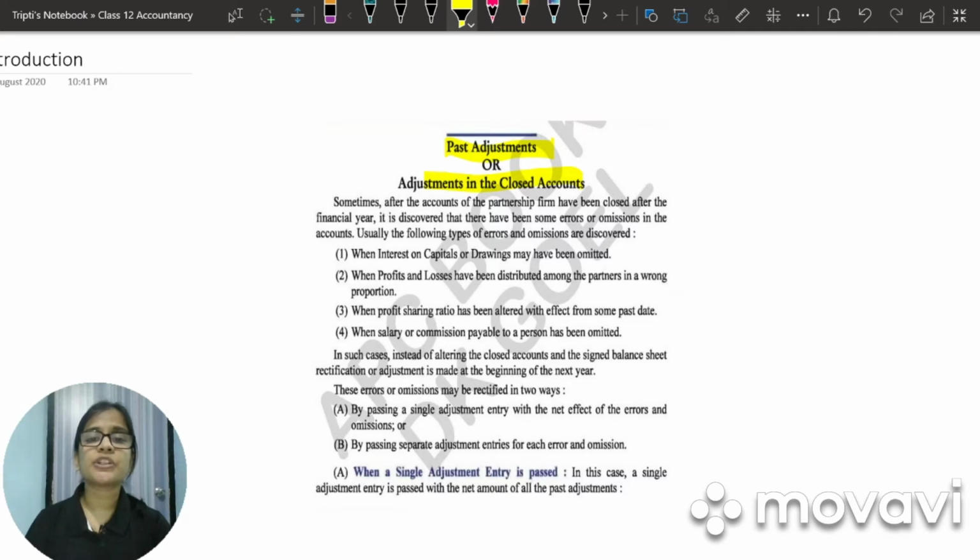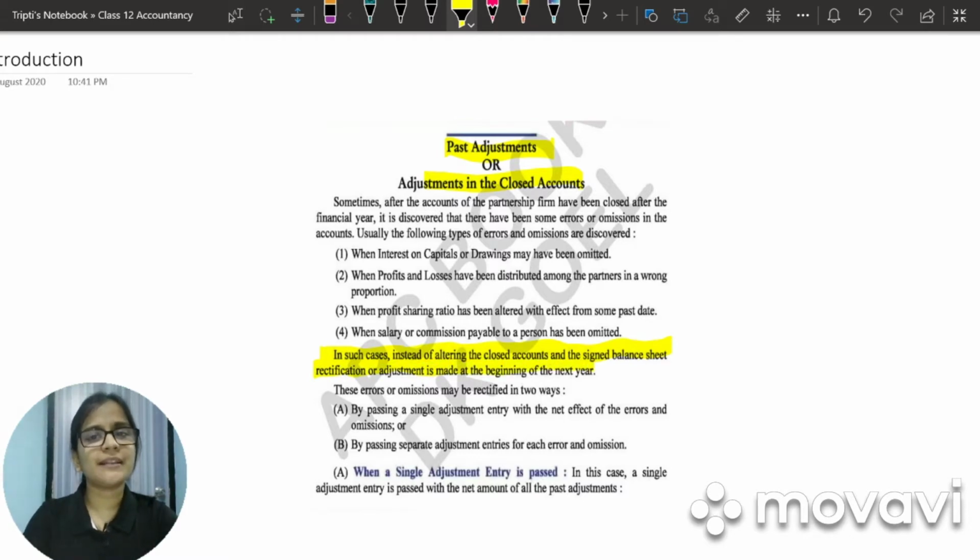They can be omission that a salary is not paid to a partner, or they can be an error that the profit sharing ratio was changed. So in such cases, what would we do? In such cases, instead of altering the closed accounts and the signed balance sheet, rectification of adjustment is made at the beginning of the year.